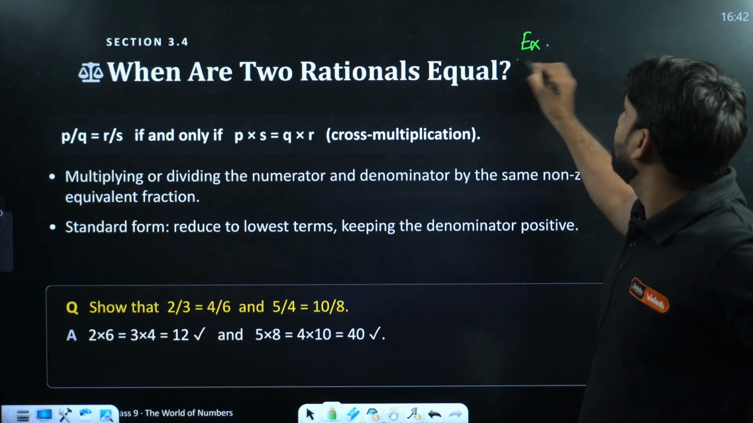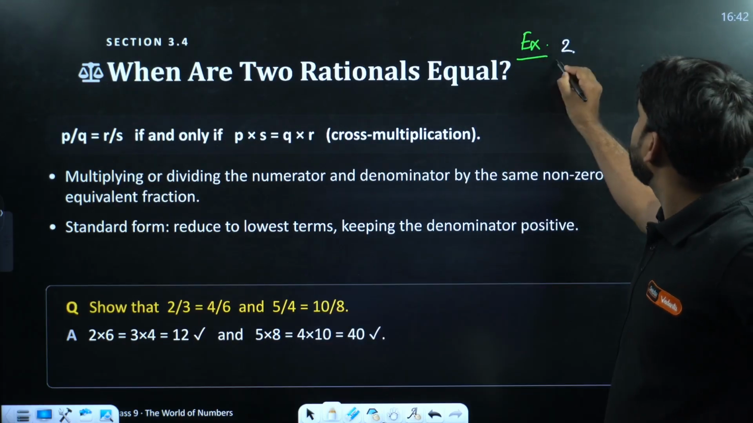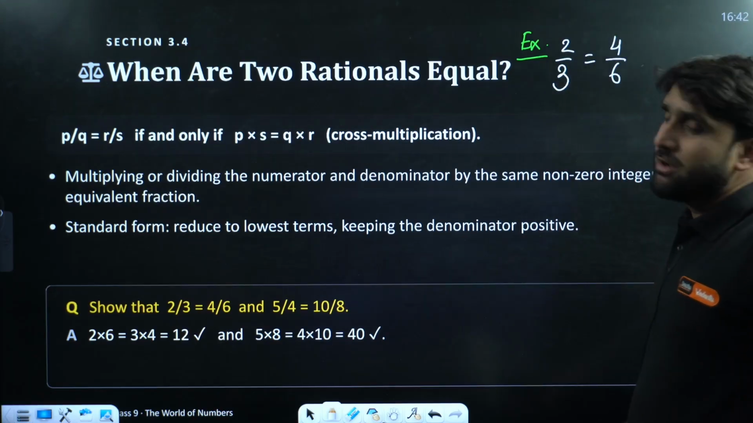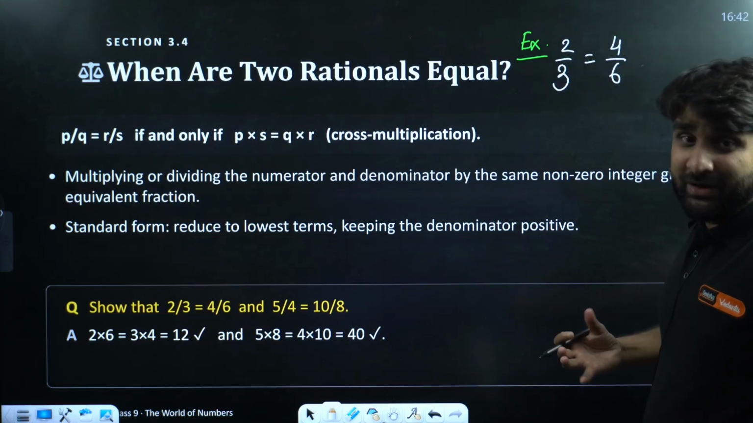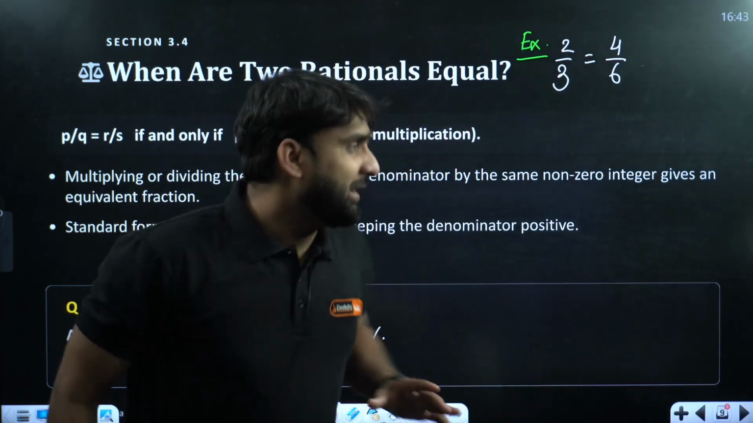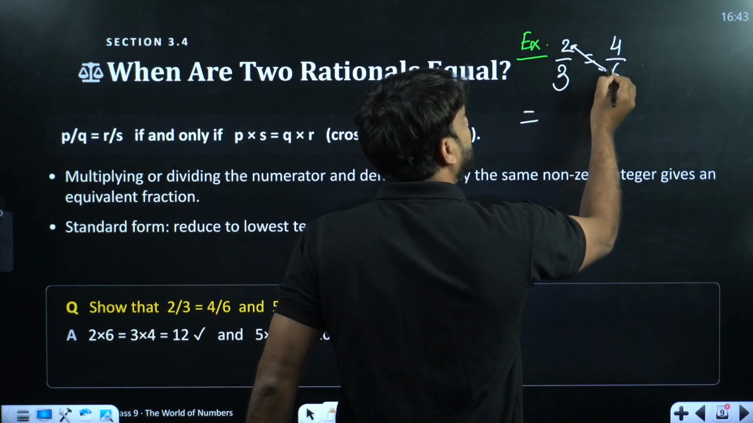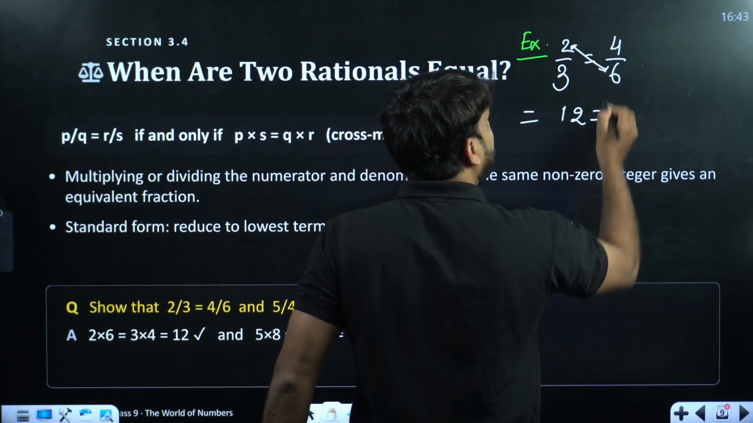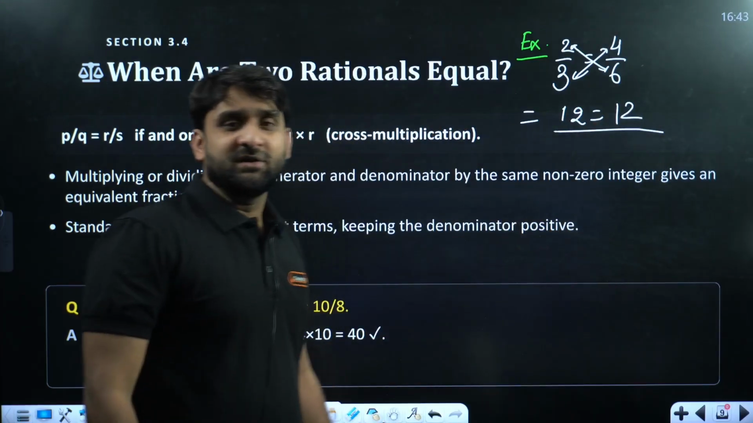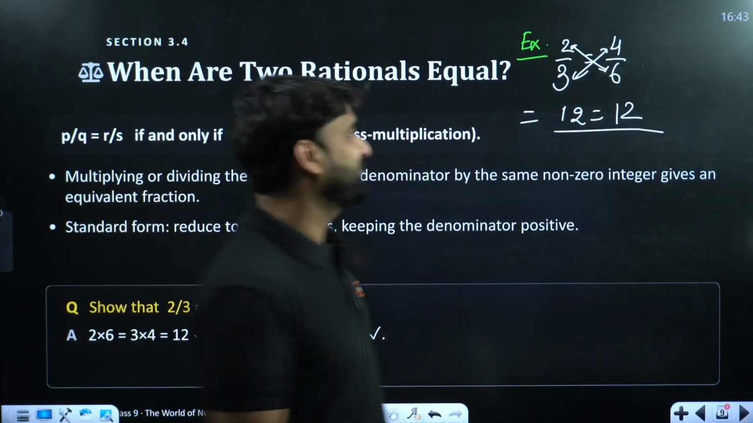Let me change the color of the pen. This is 2 by 3 and this is 4 by 6. Now check whether both the rational numbers are equal or not. So my dear, do one thing. Do the cross multiplication. 6 times 2 is 12. 4 times 3 is 12. Oh wow. The results are equal. It implies both the rational numbers are equal. Magic. One more example.